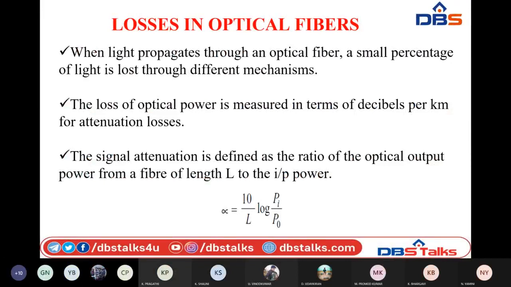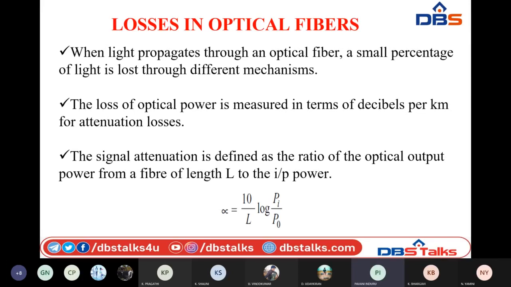Today we are talking about losses present in optical fibers. So the propagation losses present in optical fibers are due to bending, or due to absorption, or due to scattering, or due to dispersion present in the optical fibers. So whenever light is propagating through an optical fiber, some of the energy is lost due to different mechanisms which we have discussed just now. So during that time, some amount of optical power is lost.